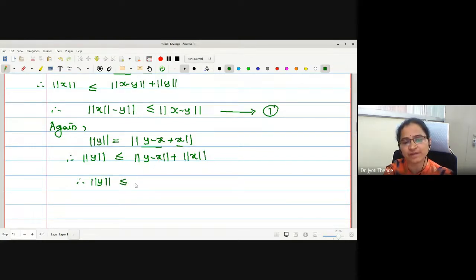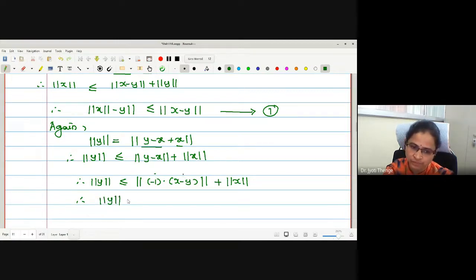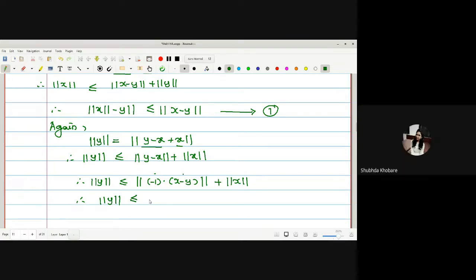For x minus y, I take minus 1 common and write this as norm of minus 1 times x minus y, plus norm of x. How can I evaluate this step? By using the fourth property, norm of alpha x, it can be evaluated as mod of minus 1 into norm of x minus y.